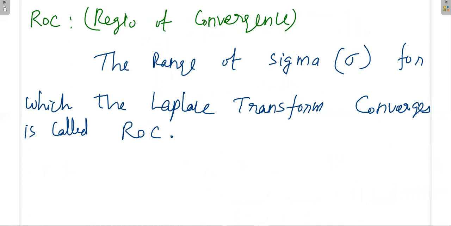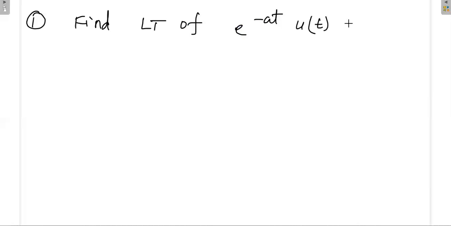So now we'll take the basic problem. Find the Laplace transform of e power minus at u of t. And also find the ROC, region of convergence. That is, find under what value of sigma the Laplace transform converges.